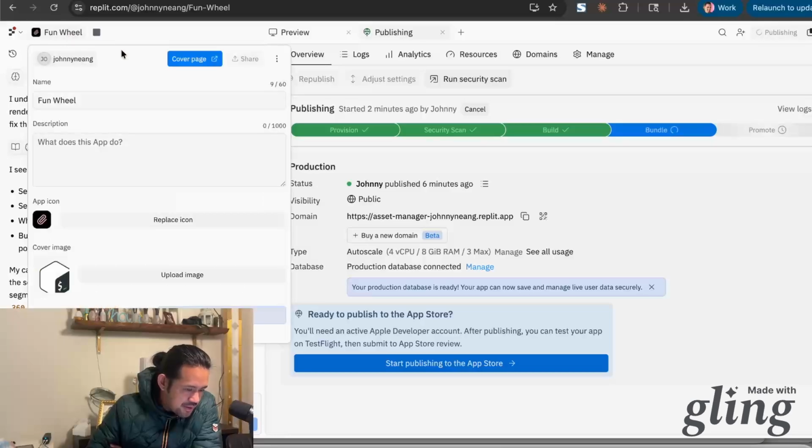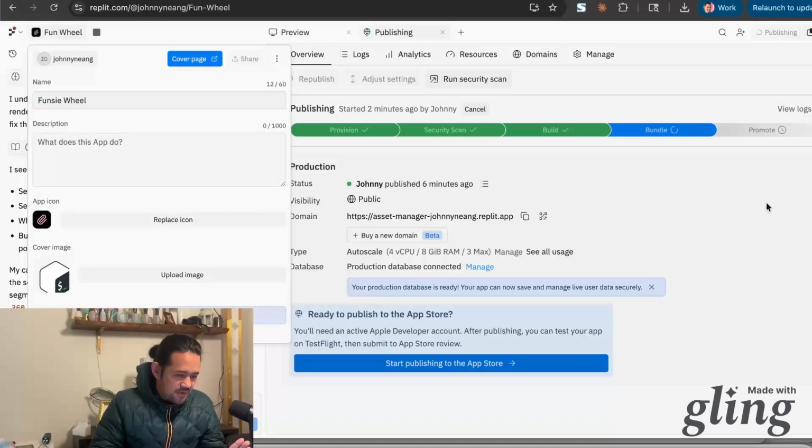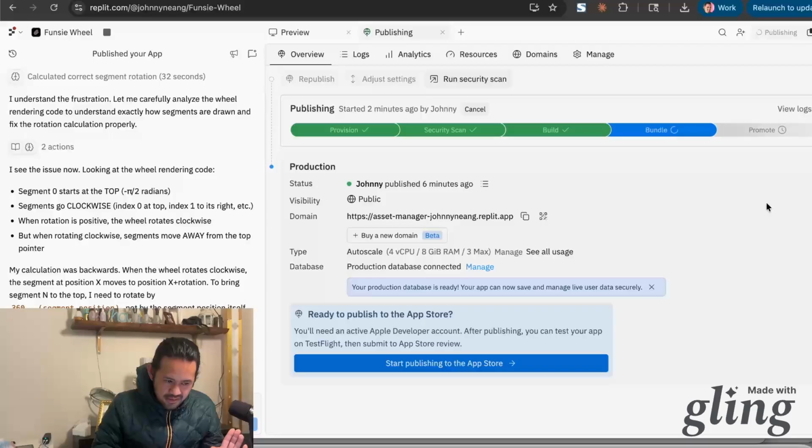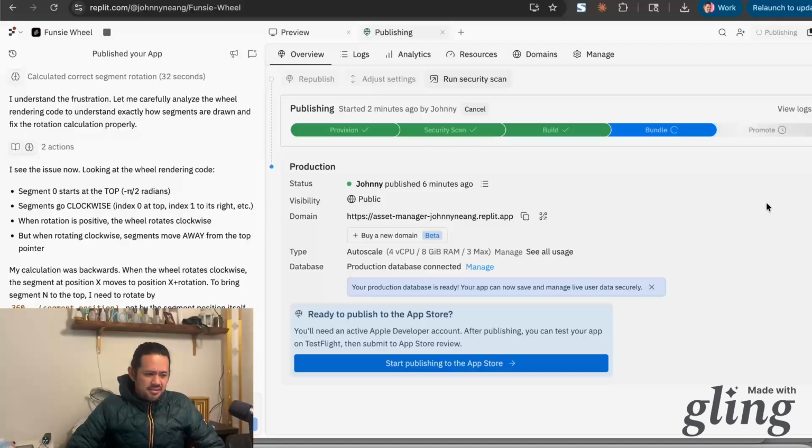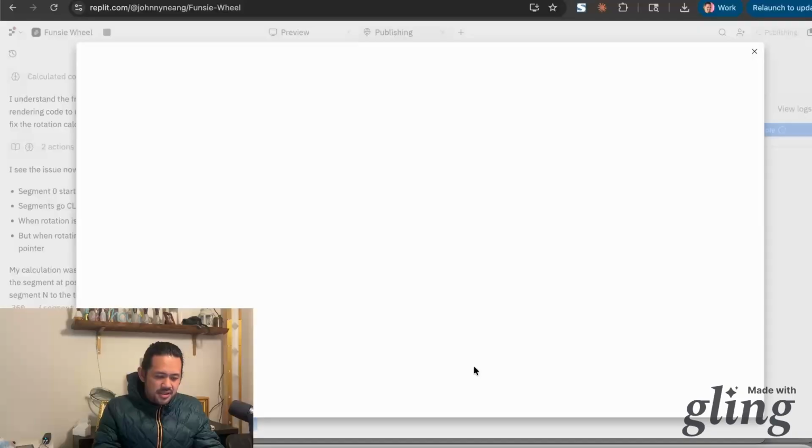I'm gonna rename this to the Funzy Wheel, just because I feel like Fun Wheel is probably taken already. So let's just do Funzy Wheel. And yeah, I'm gonna publish this on the App Store. I'm really wondering how this is going to work out, because you need to write down what it is, get your screenshots in, all of those things you'll need. So again, this is just a rough app that I'm going to try to get out.